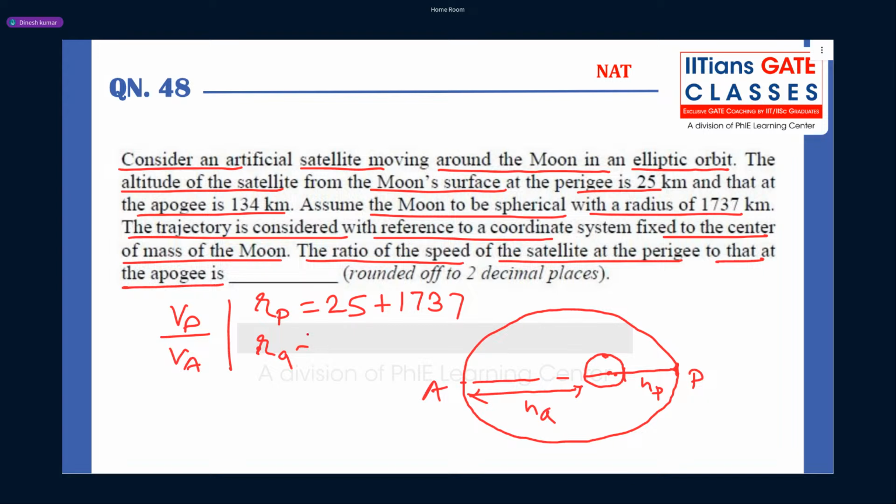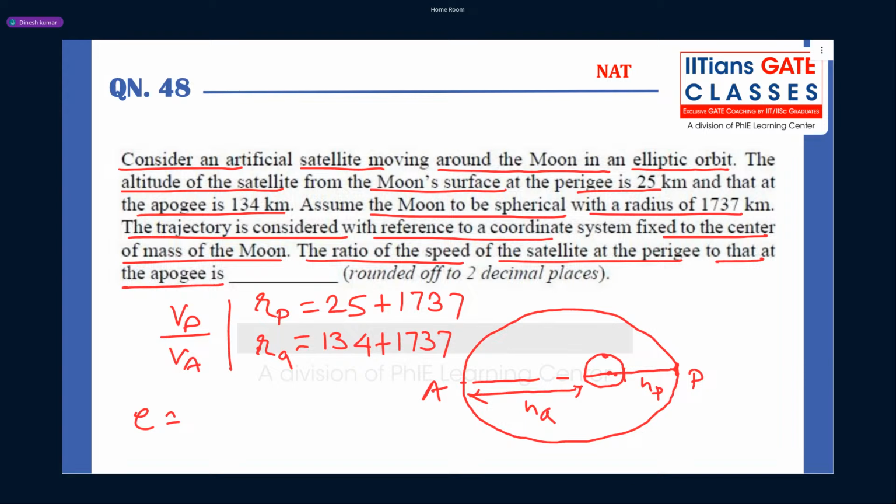And R apogee will be 134 plus 1737. Once you know R perigee and R apogee, we can find the eccentricity of the orbit.